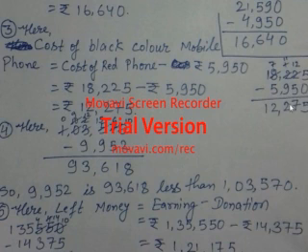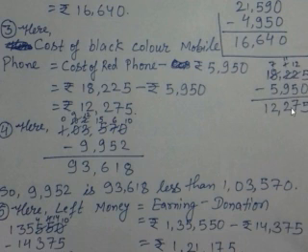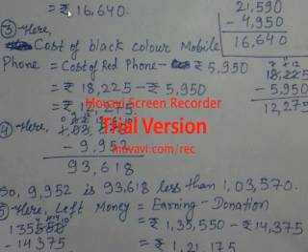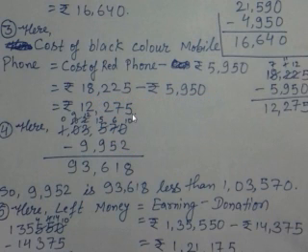So from 1 also 9 will not go, so again from 8, 1 is taking carry, so it becomes 11, and 11 minus 9 is 2. So 7 minus 5 becomes 2, so it becomes 12,275. So it has been written the cost of black color mobile phone is equal to 12,275. This is the way how we will be solving the word problem.